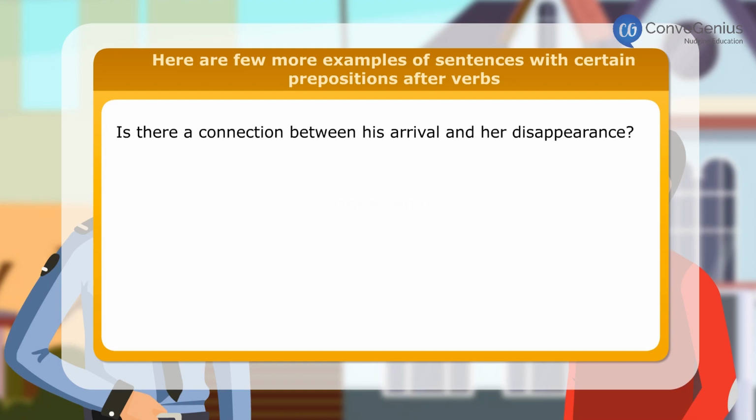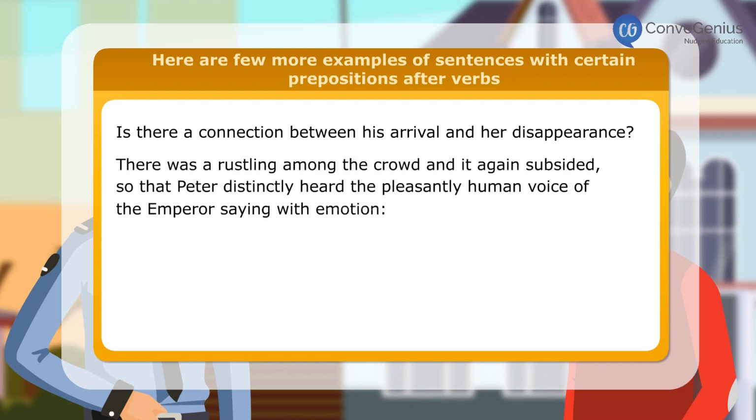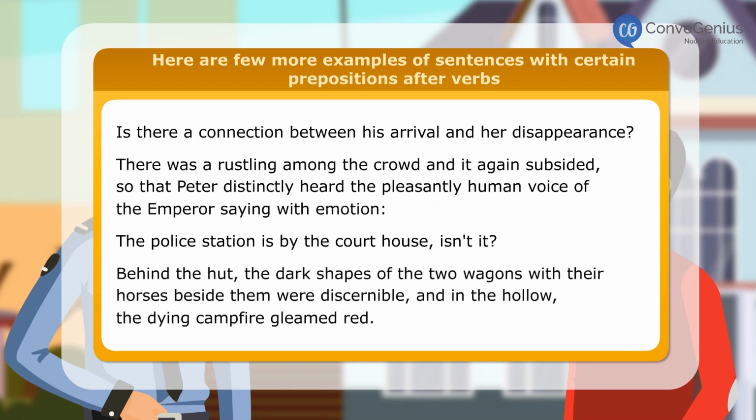Is there a connection between his arrival and her disappearance? There was a rustling among the crowd, and it again subsided, so that Peter distinctly heard the pleasantly human voice of the emperor saying with emotion, "The police station is by the courthouse, isn't it?" Behind the hut, the dark shapes of the 2 wagons, with their horses beside them, were discernible, and in the hollow the dying campfire gleamed red.